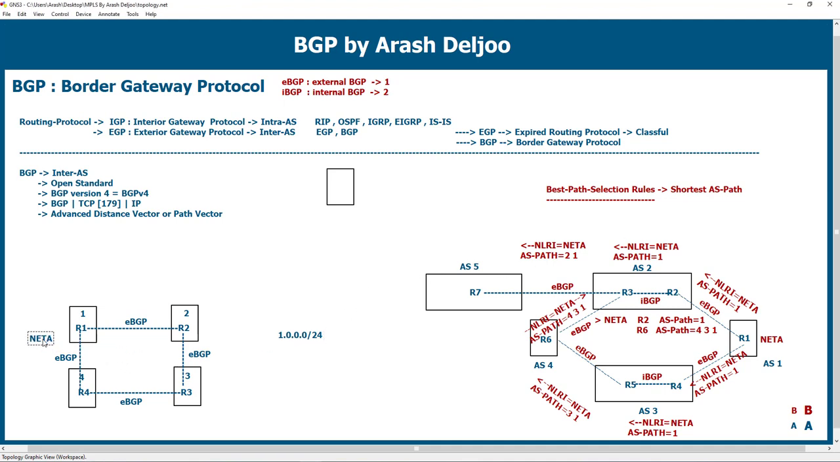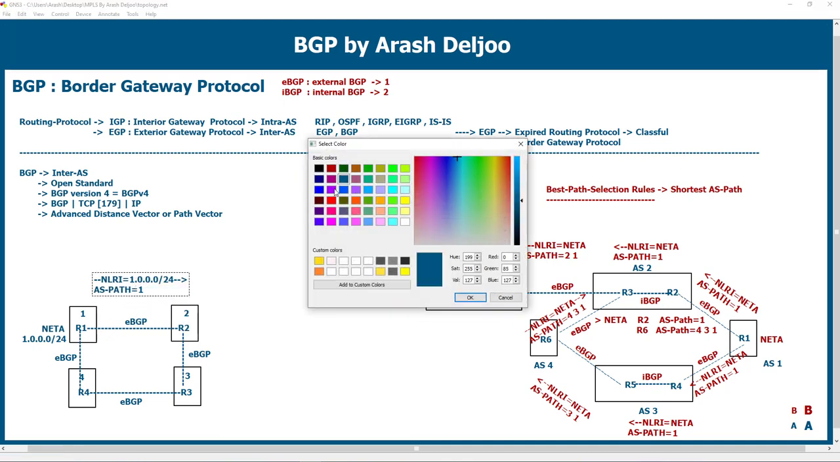Look at here. In R1, for example, we have net A, that is 1000/24, and I want to advertise this route to other routers. For example, I use this BGP update. This is my BGP update. In the NLRI, I use 1000/24 with the ASPath attribute of 1. It's okay. You now easily understand it.